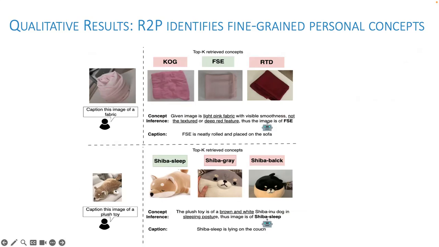It notices fine-grained nuances like light pink, smooth texture, to correctly identify it as FSC. Similarly, in the plush toy example, there are multiple similar concepts, and R2P reasons over the distinctive attributes like the sleeping posture and is able to identify it as the toy Shiba Sleep, even though the other retrieved concepts are quite similar. But by focusing on certain distinctive details, it can correctly identify the concept name.